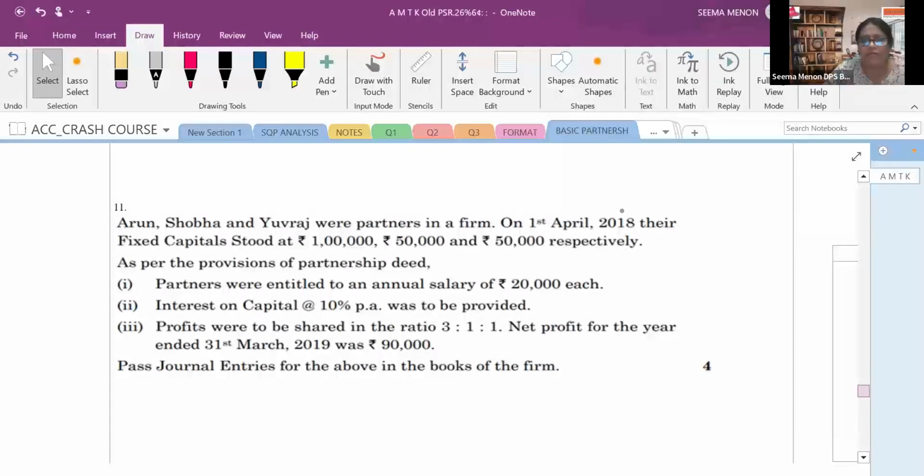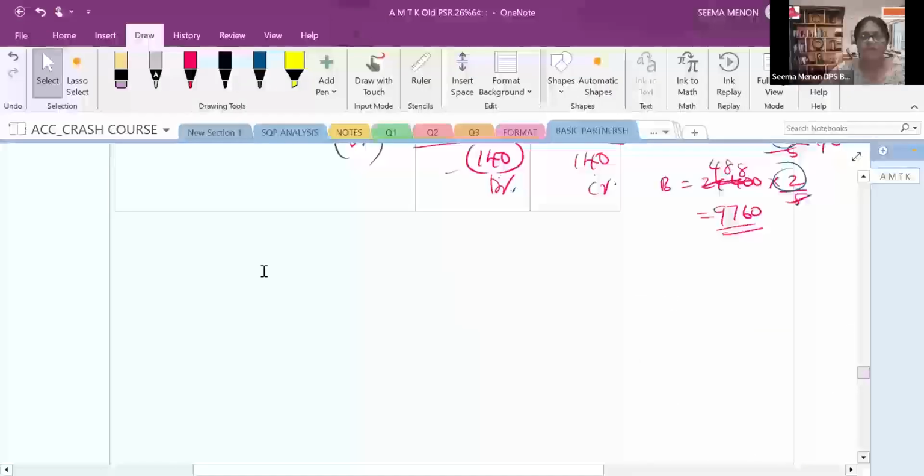Arun, Shobha and Yuvraj were partners in a firm. On 1st April 2018, fixed capital stood at 1,50,000 and 50,000 respectively. As per the provisions of the partnership deed, partners were entitled to an annual salary of rupees 20,000 each. Interest on capital 10%. Profit should be shared in the ratio of 3:1:1. Net profit for the year is also given. Pass the necessary journal entry. Here we have to pass the journal entry only.